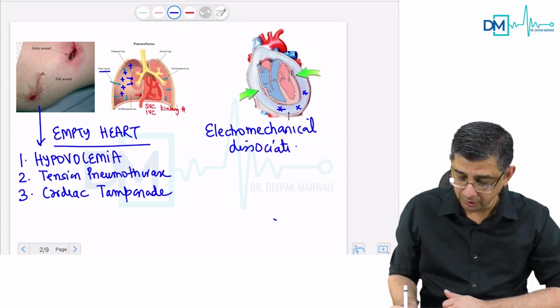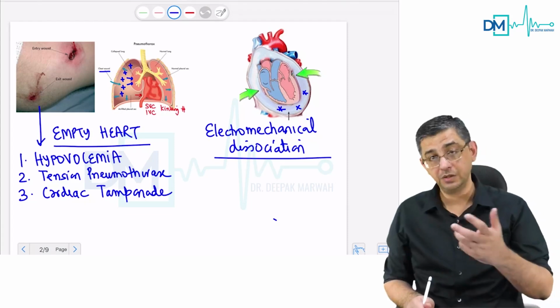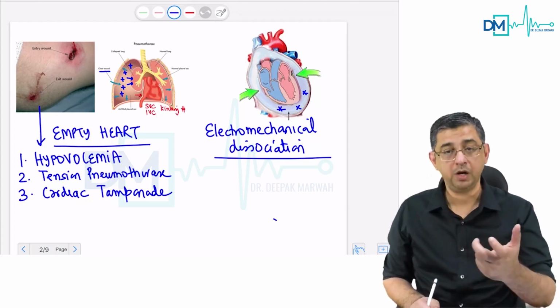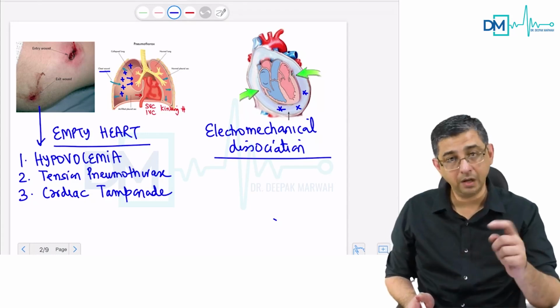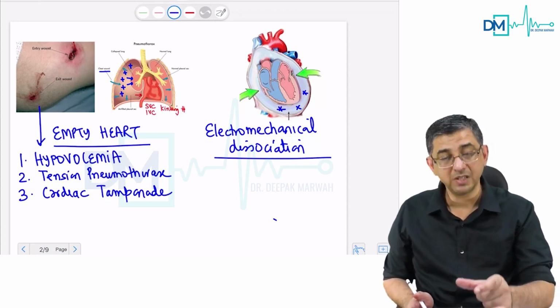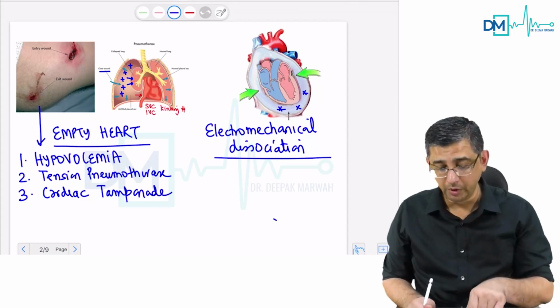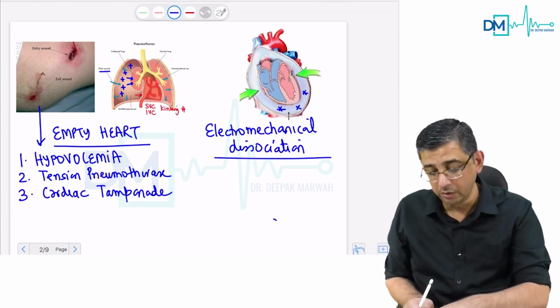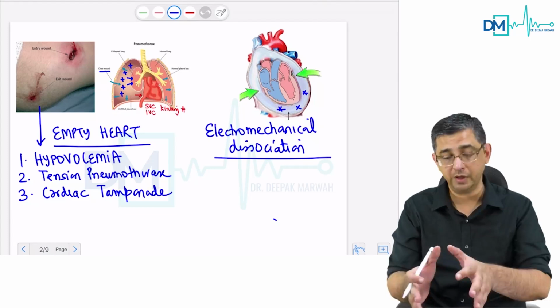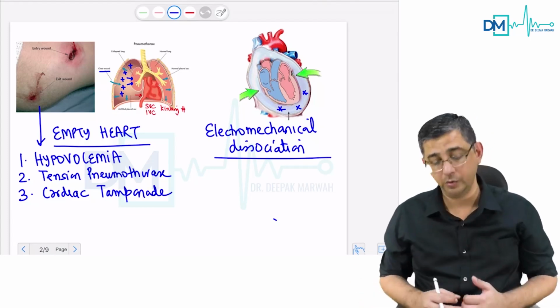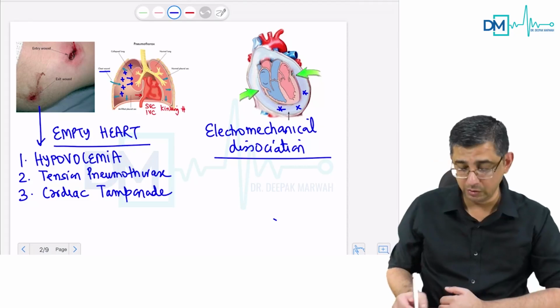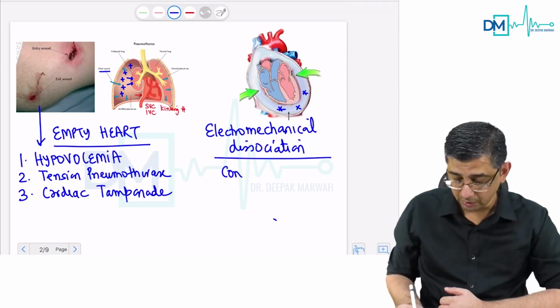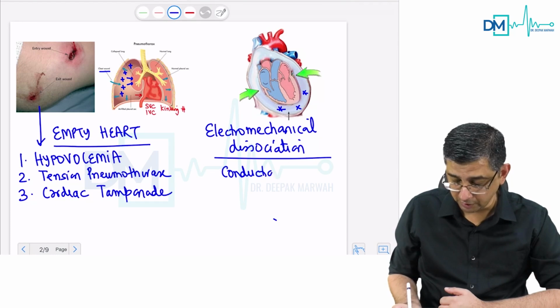Now, what I mean by the word electromechanical dissociation is that this time the electrical part of the heart is perfectly fine again, but there is a problem with the muscles. You see, in cardiac tamponade per se, muscles were fine. It was not that the muscles were not working. The myocardium was working, but there's pressure on the heart from outside. That is why the input is less and the output is less. But in electromechanical dissociation, the basic problem is that the mechanical part of the heart is not working properly.